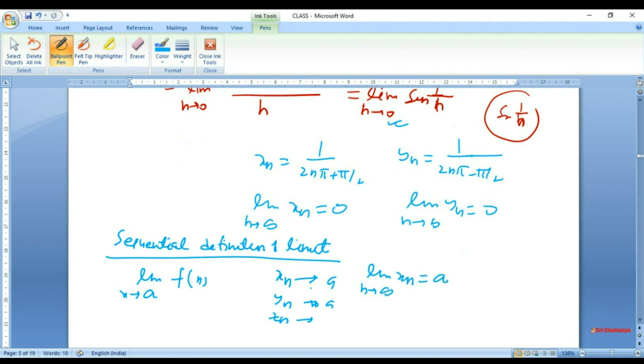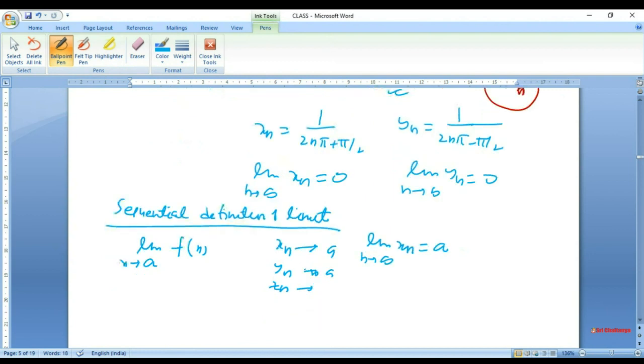That's the meaning of a sequence tending to a. So for any sequence that tends to a, if you find the limit of the function along that sequence, and that also tends to the same limit, then we can say that the limit exists. In other words, if you want to prove that a limit exists, it's not a good idea because you have to check all possible sequences.